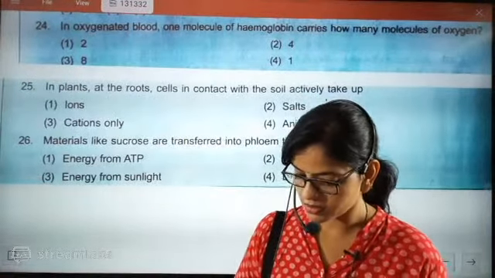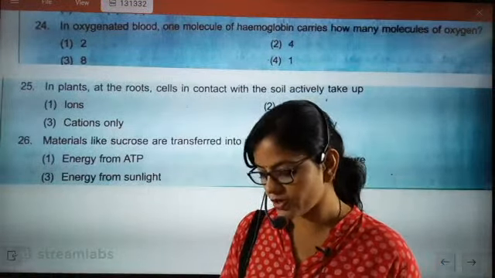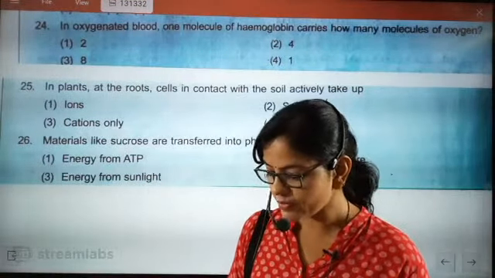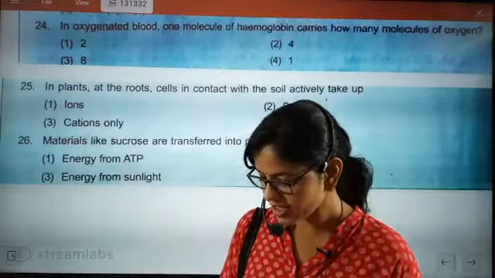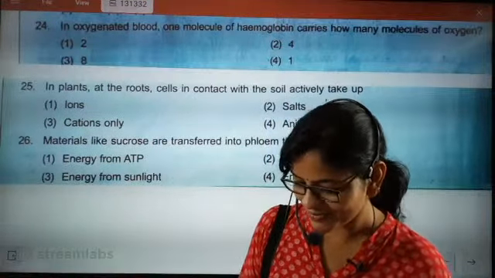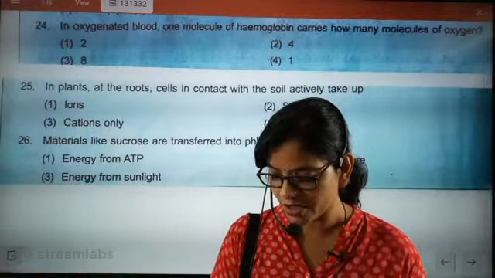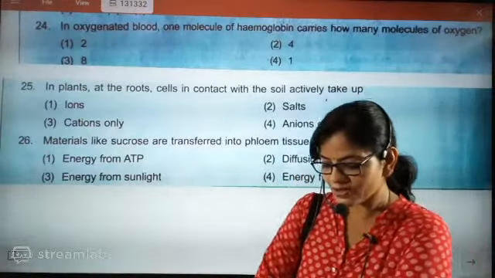Ions. What are ions? Ions can be positive or negative. Is it true? Ions can be positive or negative. True. Ions can be what? Positive or negative. True, false. Tawfiq said true, so 100% it is true. Very good Tawfiq. Absolutely correct answer, beta.